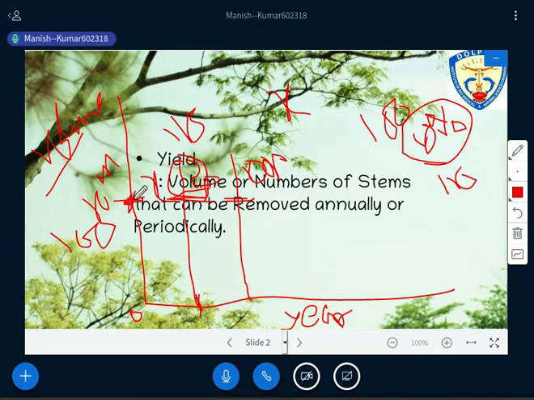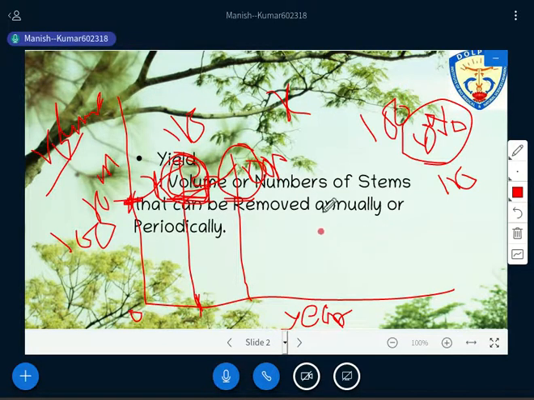Is it okay? And if you plot the graph like that, it will be shown like that. So this is called the sustained practice, right? That you have some estimation of increment and you are extracting only the increment part of the harvest. So the things will be sustained for the long run.